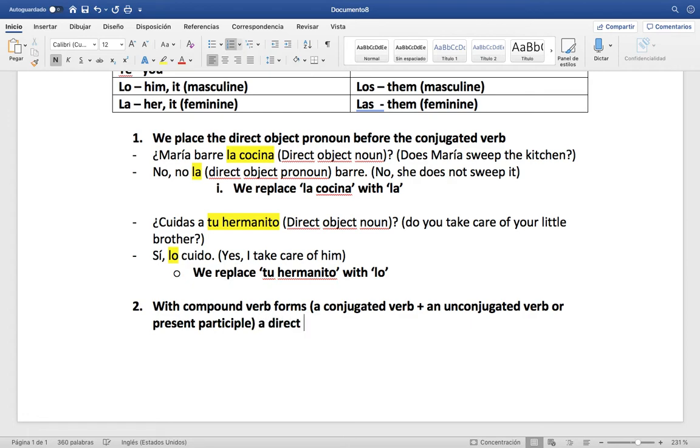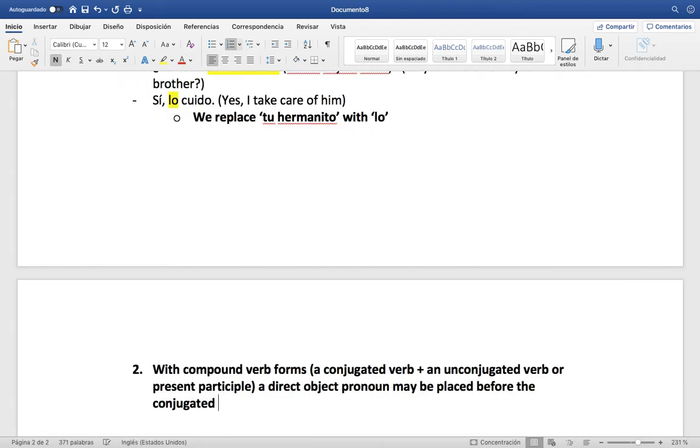A direct object pronoun may be placed before the conjugated verb or attached to the end of the unconjugated verb or present participle.